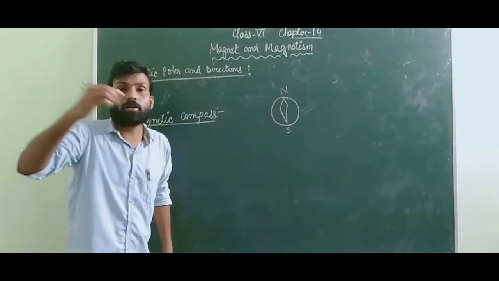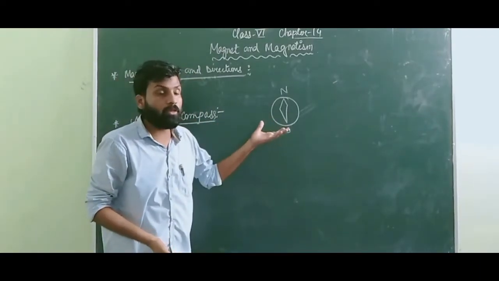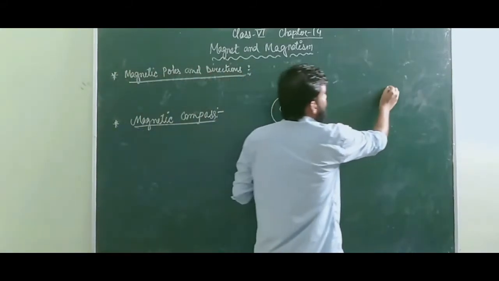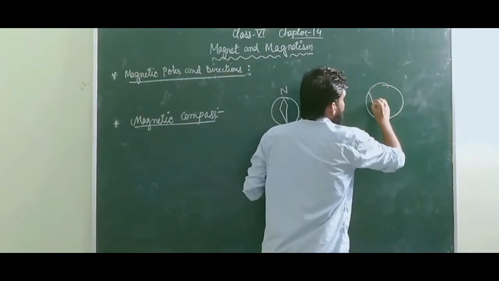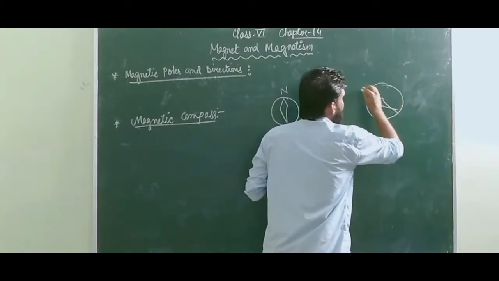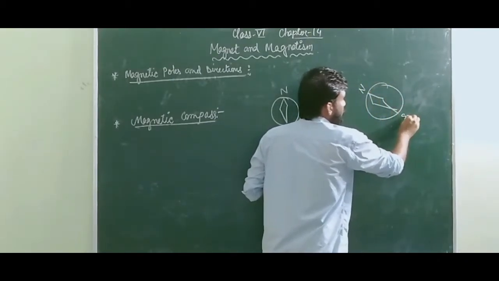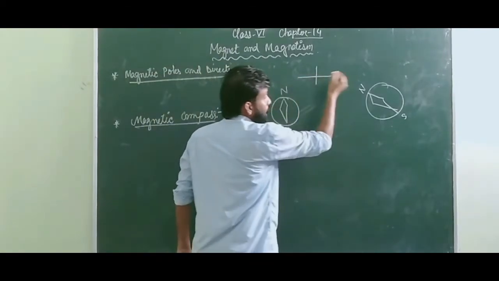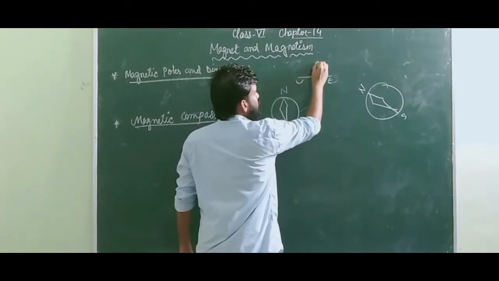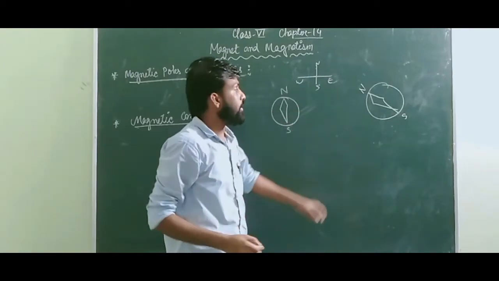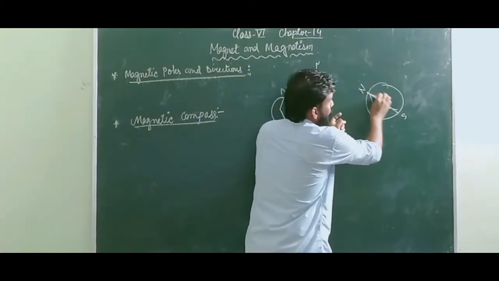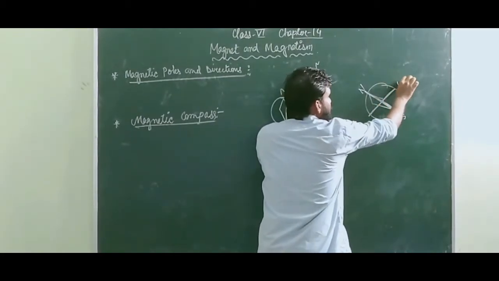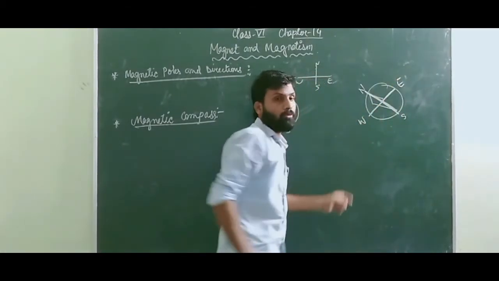No matter when you take out your compass, you will see it always points in the north-south direction. Suppose I take a magnet pointing like this: this is my north and this is my south. We know that our directions are what here? East, west, north and south. So if I know that this side is my north, then if I make the middle here like this, this will become my east and this will become my west.